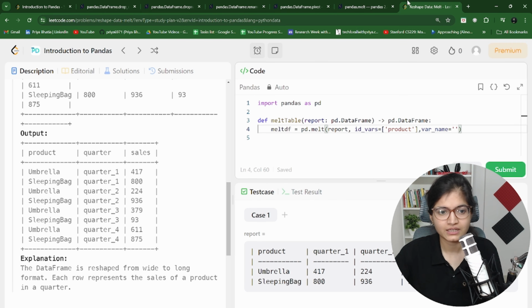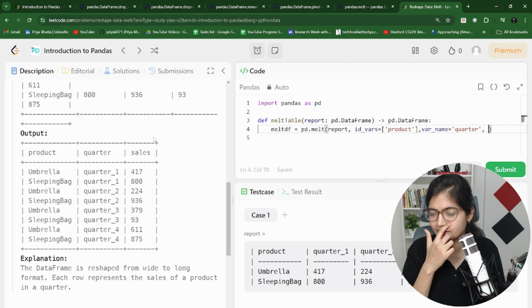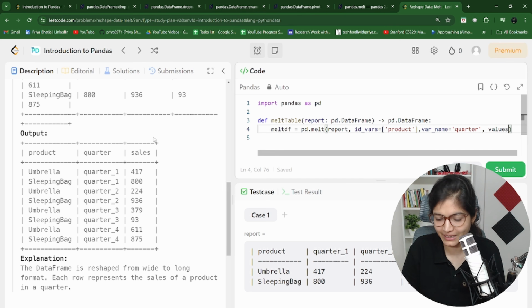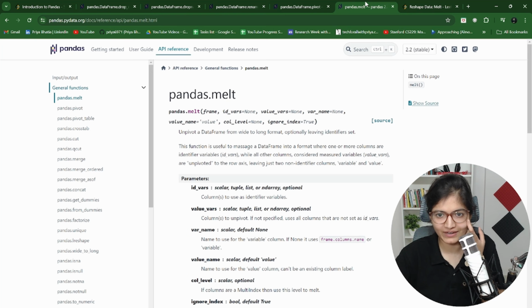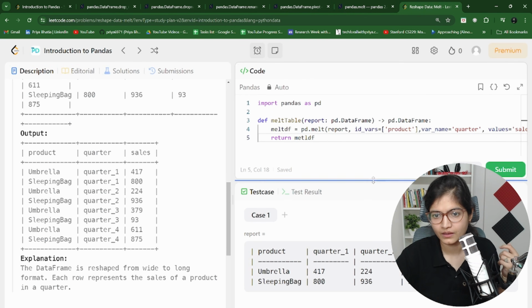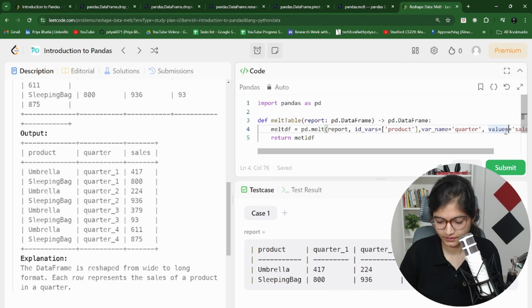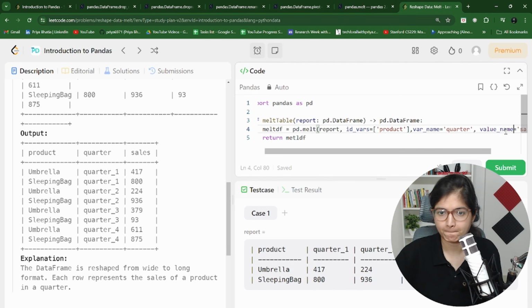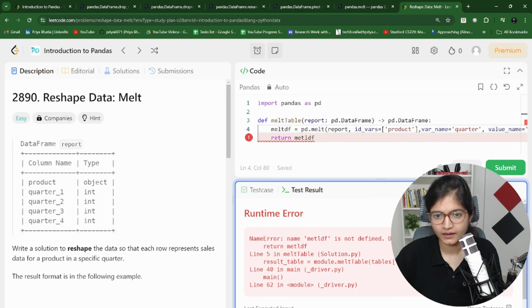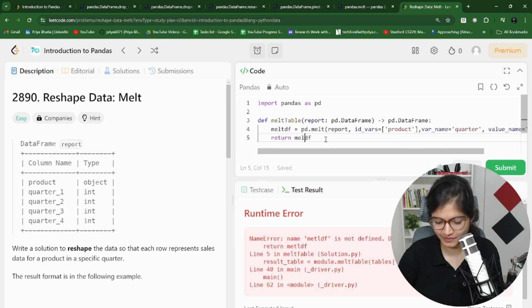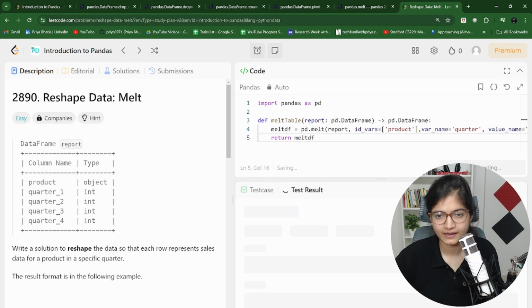After that, what is the variable name in our question? It is quarter, as we can see. And what are the values we have as the final thing? It is the sales. So I think we have a parameter value_name, which is sales in our case. And finally, we can return the value of melt_df. Let me just verify. Values is value_name. Sorry. It will be value_name. Perfect. And once you run this code, there is some issue. Spelling mistake is there. Let's try to run this again. melt_df.